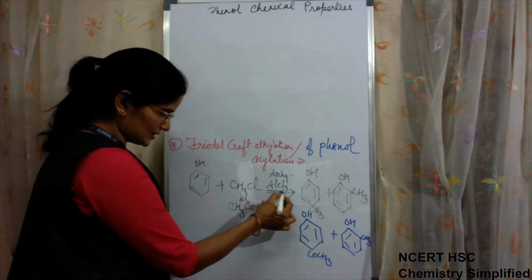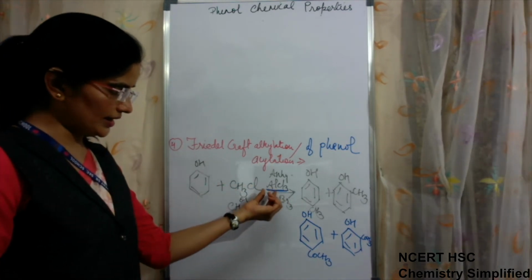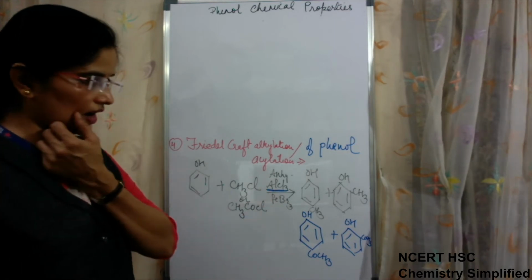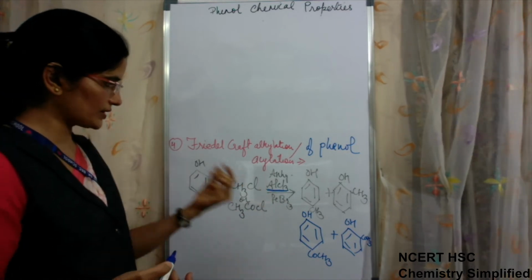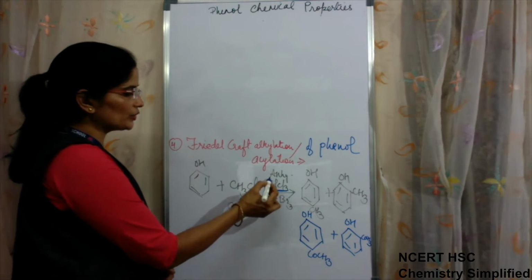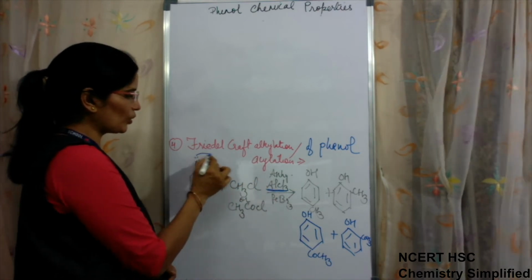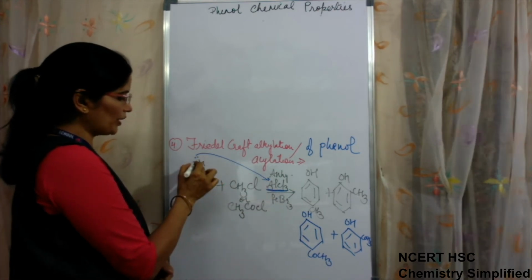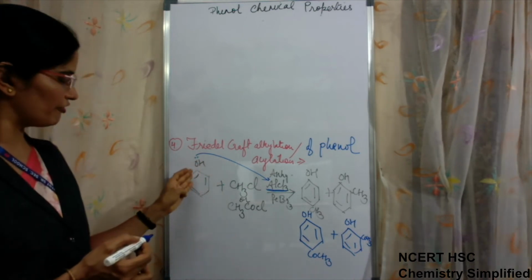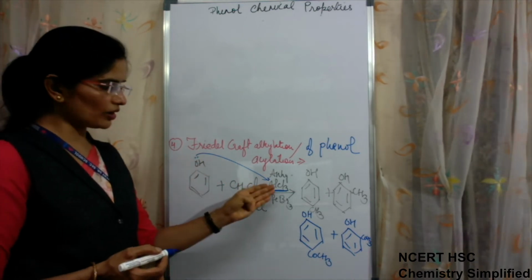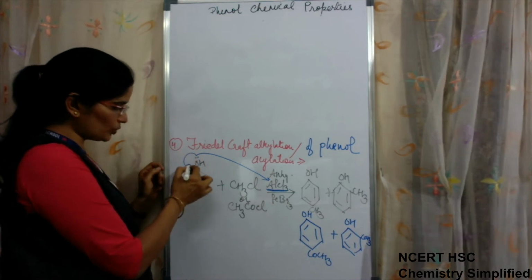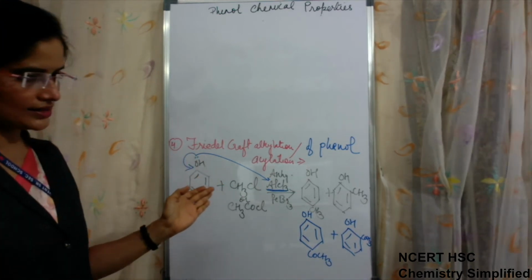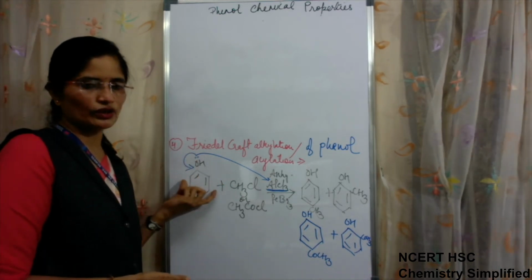Because AlCl3 or FeBr3 are electron deficient compounds. So they coordinate with the lone pair of oxygen which is present on phenol. Because of this coordination, what will happen? This electron pair is responsible for giving the resonating structures and increasing the reactivity of this ring.